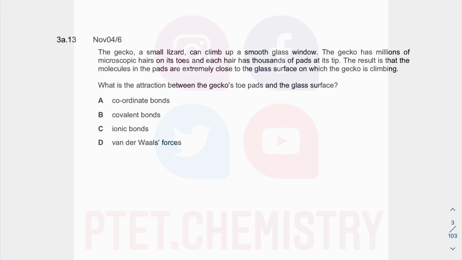It's not going to be ionic bond. It's just going to be straight van der Waals forces because of these tiny pads they have. So each of them interact with the glass surface via van der Waals forces. So they can move easily by forming and breaking over time, yeah? Okay, so very straightforward factual question there.